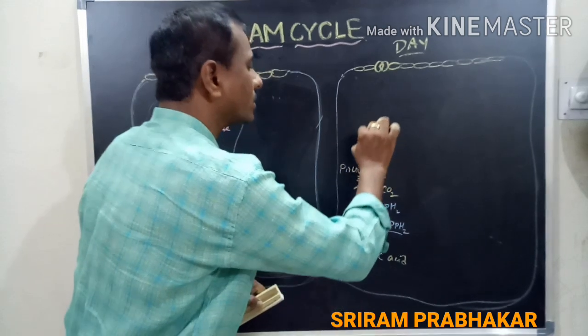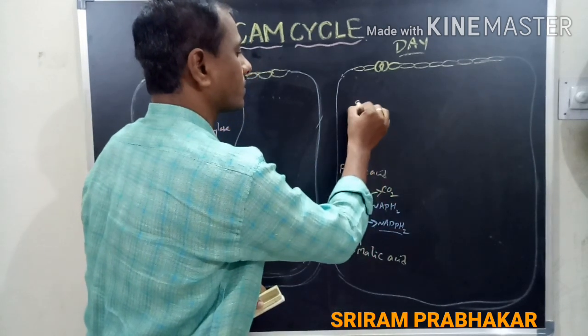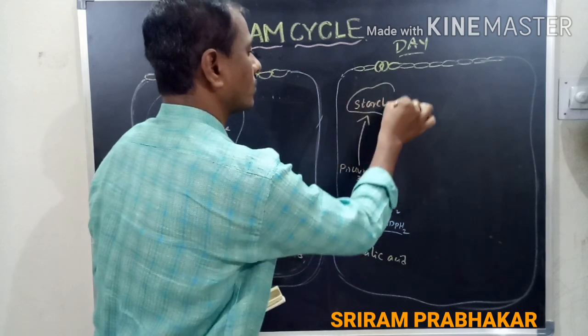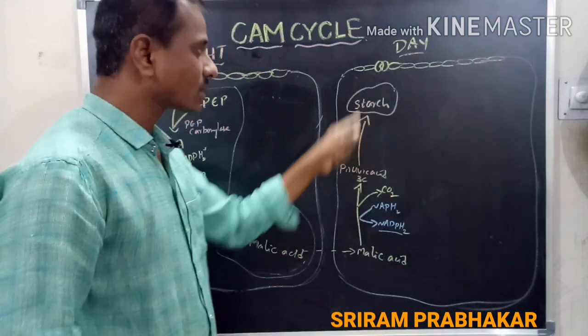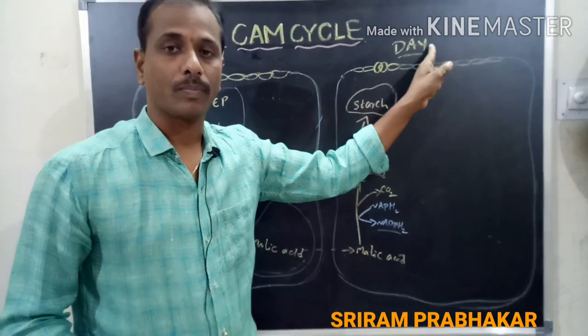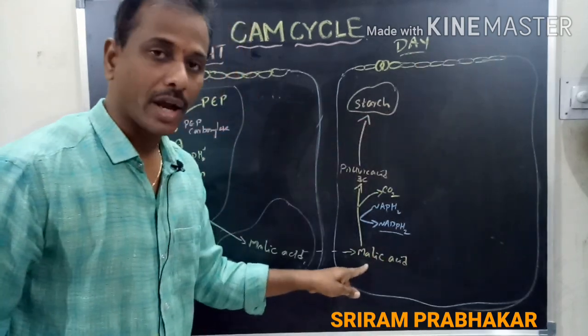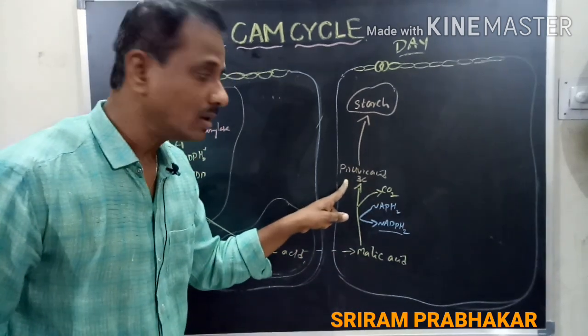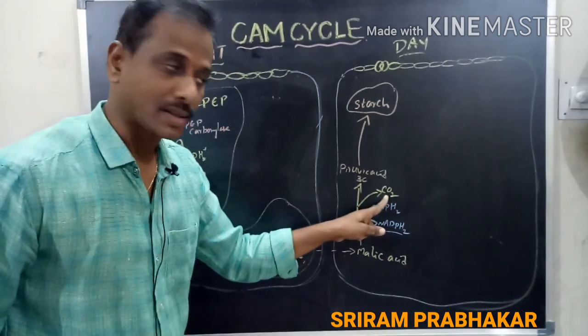It can convert into the starch. This process takes place in the daytime. Malic acid enters into the cytoplasm and it is converted into the pyruvic acid due to the releasing of carbon dioxide.